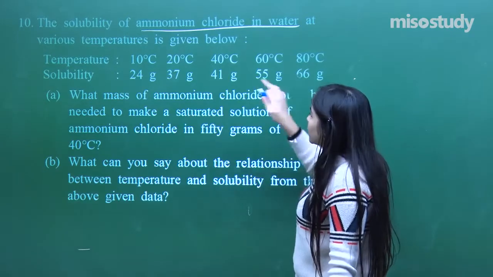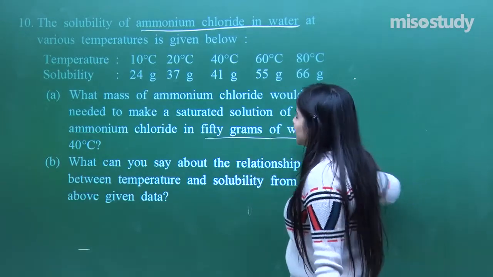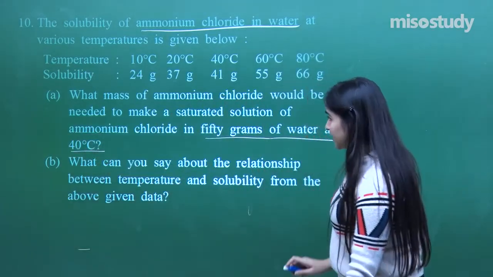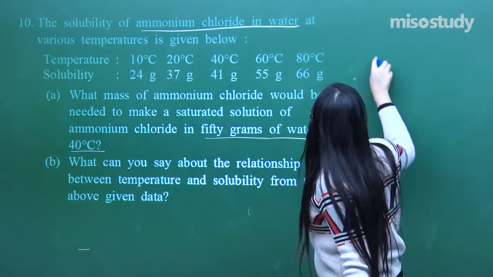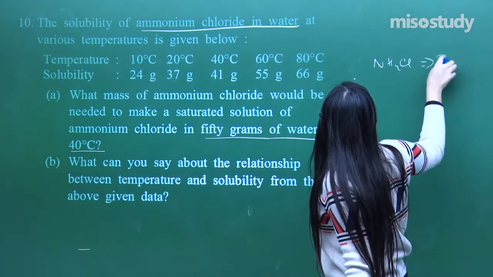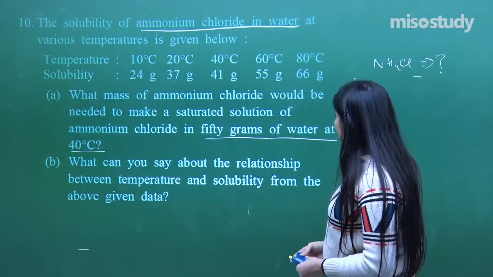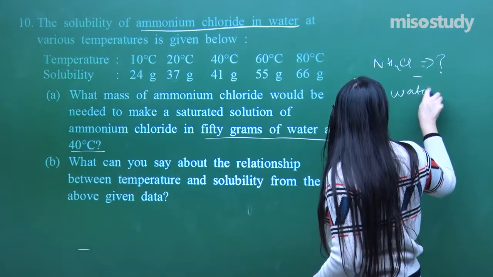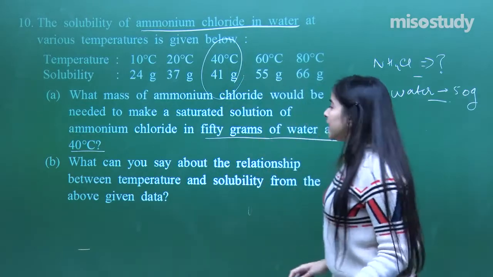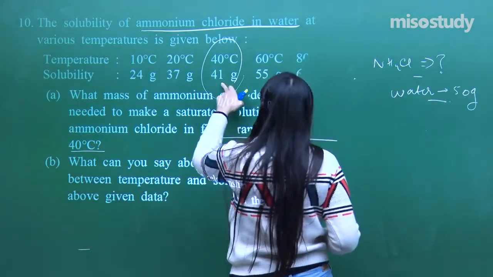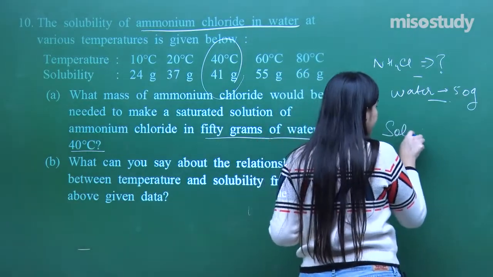What mass of ammonium chloride would be needed to make a saturated solution of ammonium chloride in 50 grams of water at 40 degrees Celsius? First of all, they are asking for the mass of ammonium chloride, NH4Cl, needed to make a saturated solution in 50 grams of water. Water they have given is 50 grams. As per the data, at 40 degrees Celsius, 41 grams of ammonium chloride can be dissolved. So solubility is